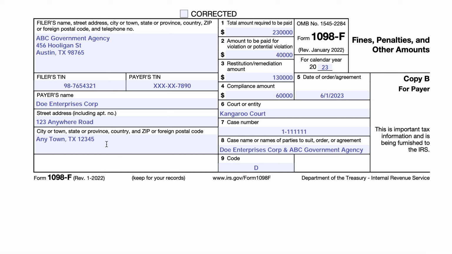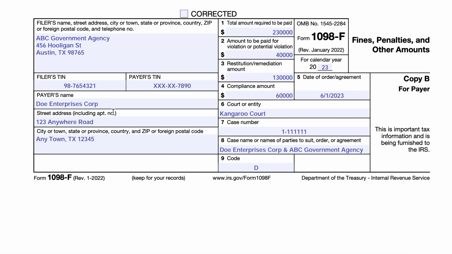The left-hand side, which contains generally taxpayer information. In most Form 1098s or 1099s, like on Form 1099, the payer's name usually is the financial institution that's issuing the form. However, on Forms 1098, if you receive this form, you are the payer. So in this case, the filer is ABC government agency, and they issued this form to our hero John Doe, who owns a company, Doe Enterprises Corporation.